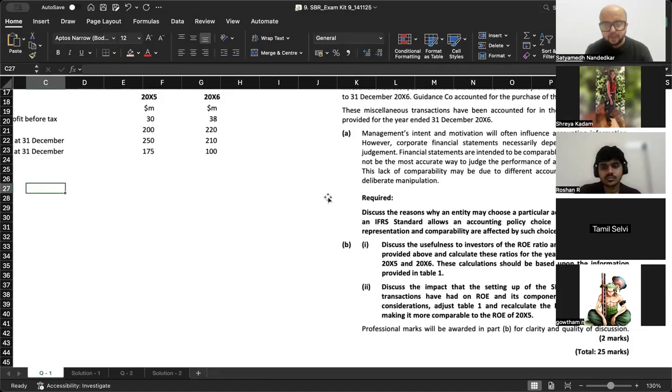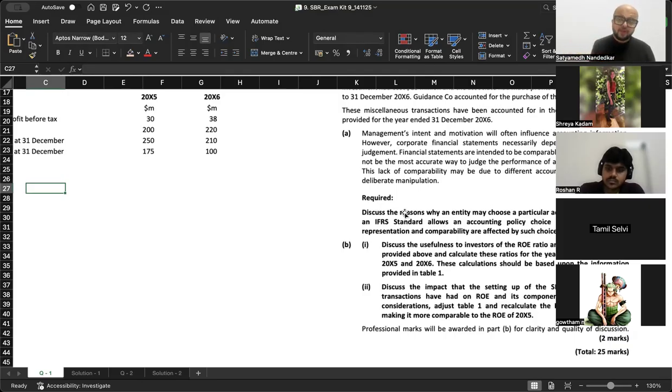Now, first of all, let's answer this question. Discuss the reasons why an entity may choose a particular accounting policy where an IFRS standard allows an accounting policy choice. They are asking you, cost model is allowed, fair value model is allowed. Why would an entity choose one model over the other? The ideal answer to that is the reason for choosing a particular accounting policy is to reflect the economic reality of the transaction or the account balance.